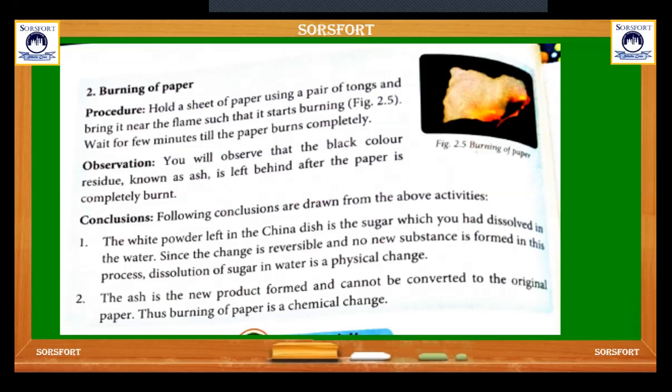Then the second experiment, burning of a paper. As we know, burning of paper is a chemical change. When we burn the paper, what is left behind? A black residue, which is carbon. So what is the conclusion of these two experiments? The white powder left in the china dish is the sugar which you had dissolved in water. Since the change is reversible and no new substance is formed, this is a physical change. But burning the paper gives a new product, so it's a chemical change.